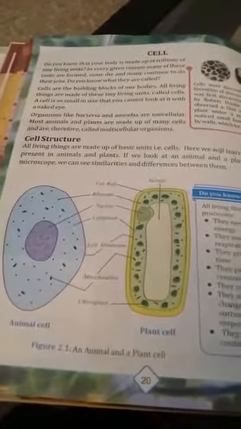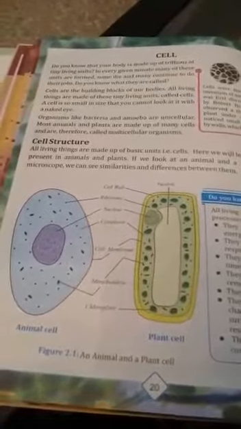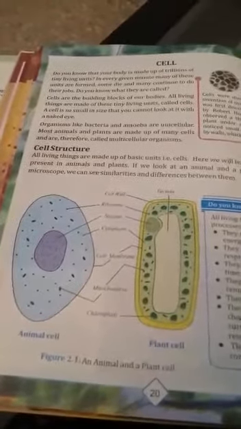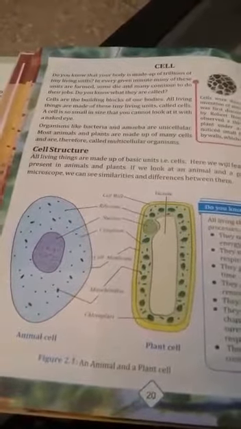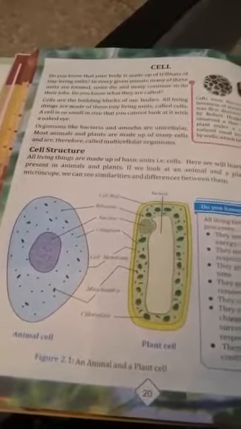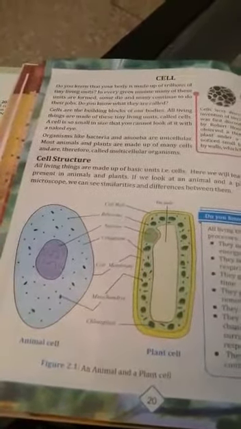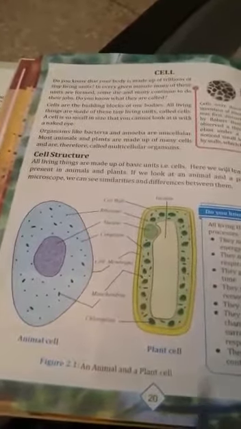Next is chloroplast. Chloroplast is a special organelle found in the green part of a plant. This is chloroplast. It contains a green pigment called chlorophyll. Chlorophyll uses sunlight energy, carbon dioxide and water to make food and oxygen.